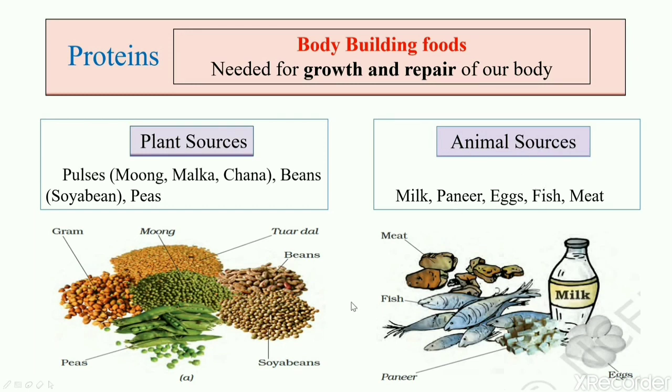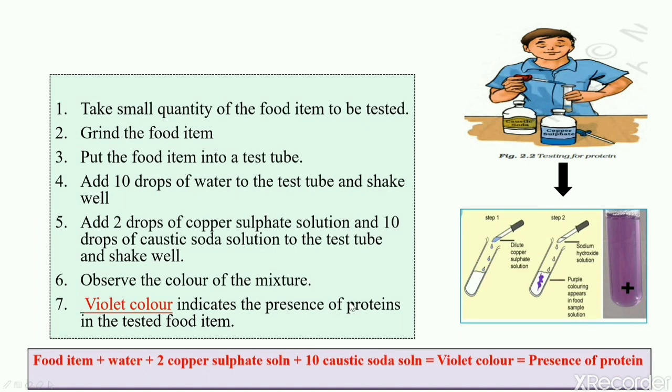animal sources of proteins. The way we did test for carbohydrates, let's now do a test to check the presence of proteins. Here you have to take small quantity of the food item. Grind this food item and put it into a test tube. Then add 10 drops of water to the test tube and shake the test tube well. After this, add 2 drops of copper sulfate solution and 10 drops of caustic soda solution to the test tube and shake well. Observe the color of the mixture.